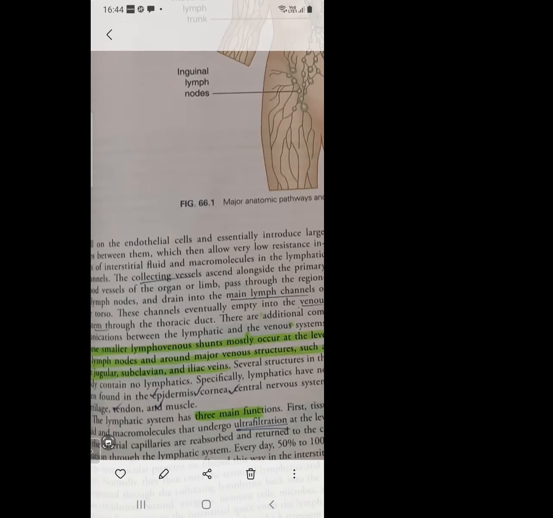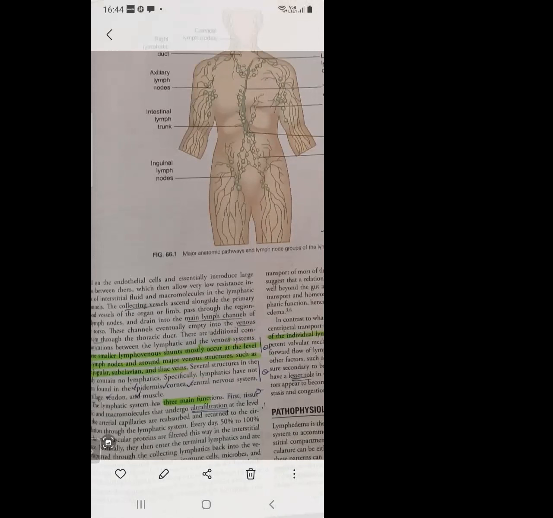There is additional communication between the lymphatic and the venous system. These smaller lymphovenous shunts mostly occur at the level of the lymph node and around major venous structures such as jugular, subclavian, and iliac veins. This is a very important MCQ. So lymphovenous shunts, where are they present? At the level of the lymph node and around the major venous structures such as jugular, subclavian, and iliac.